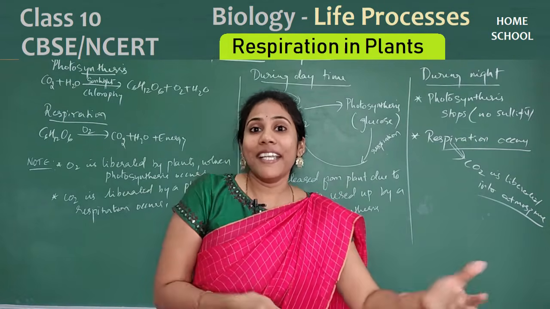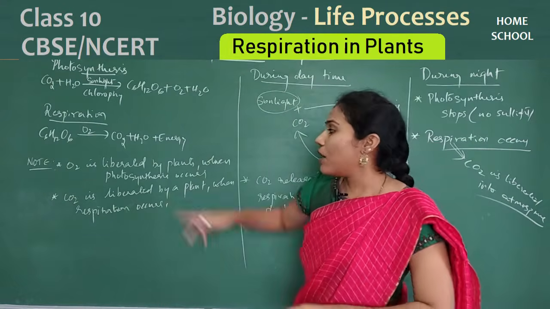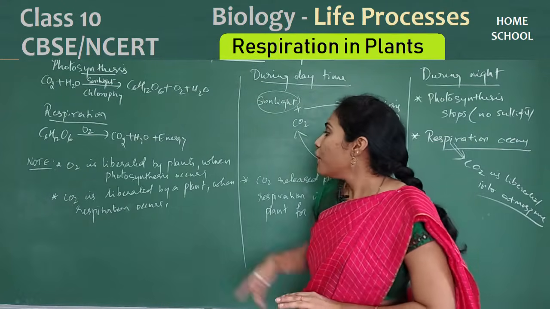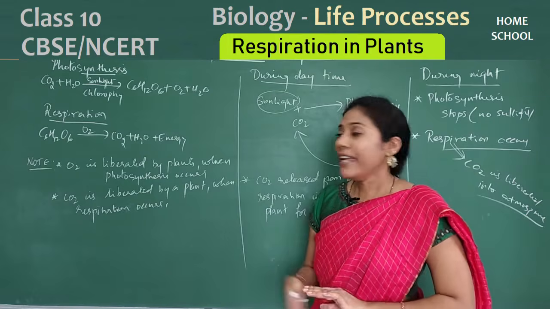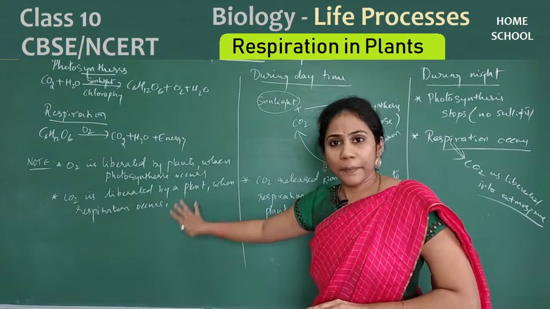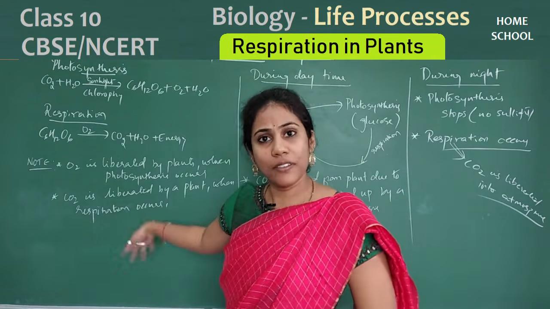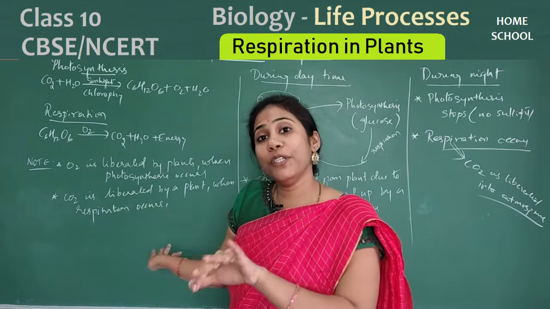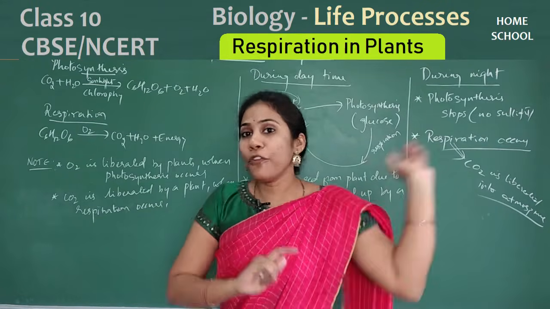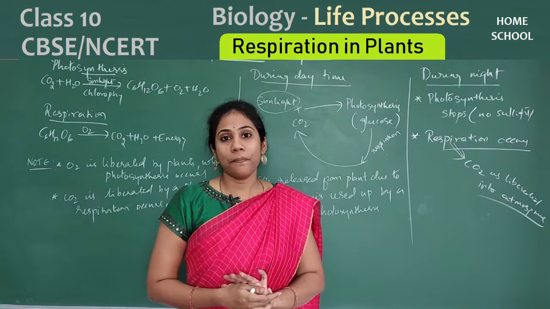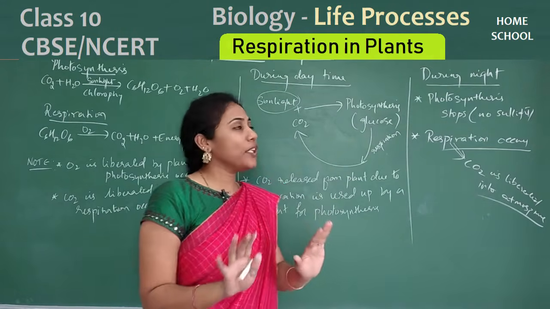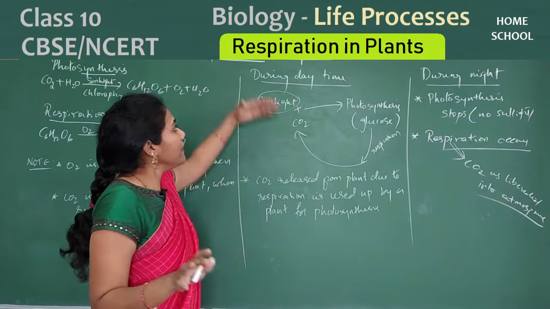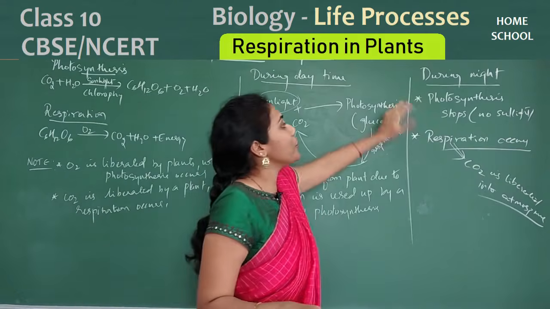During daytime, what gas is liberated? Oxygen is liberated because of photosynthesis. Does carbon dioxide liberate during daytime also? Yes, but that is again utilized by the plant itself for photosynthesis. So this is what you have to remember about plants: what happens during daytime and what happens during nighttime.